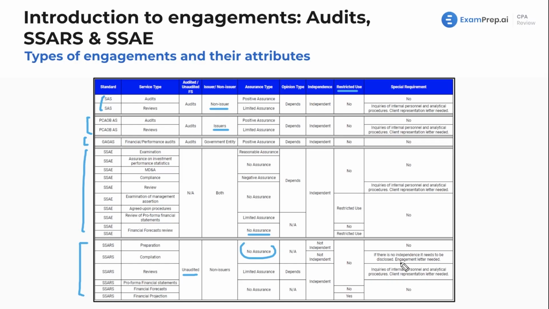And then lastly here for compilations, if there's no independence, it needs to be disclosed. As I mentioned, for some engagement types, you may not need to be independent.